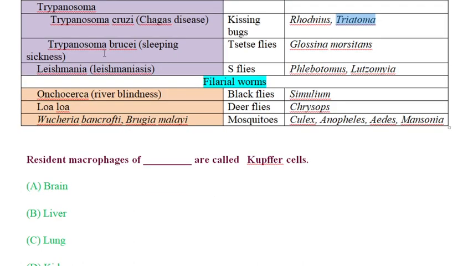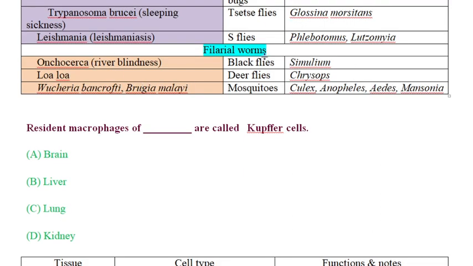Next is Trypanosoma brucei, which is responsible for causing sleeping sickness and is transmitted by the tsetse fly of genus Glossina morsitans. This is a scientific name, because scientific names are also being asked, and that's the reason I have given them to you. Leishmania is responsible for causing leishmaniasis and is transmitted by the sand fly belonging to these two genera.